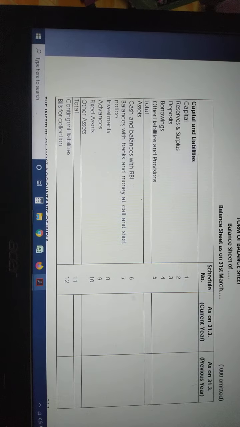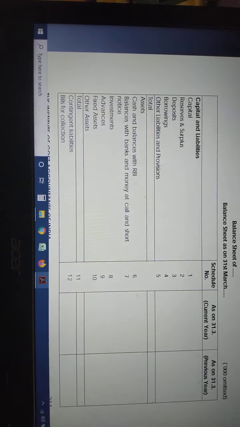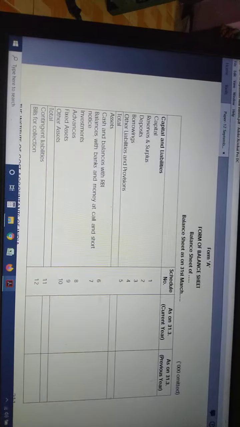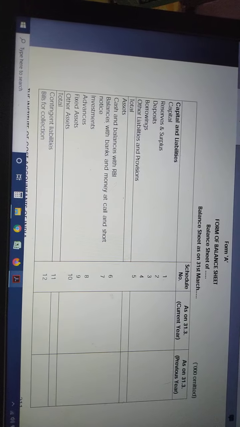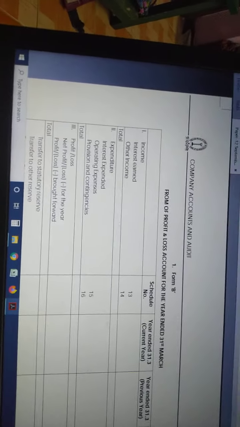You have to memorize and you have to also try to understand the things logically, okay? What is the meaning of all those items also you should try to understand, and the most important thing is you have to present this as it is in the examination, okay? So this is your Form A. After Form A you have Form B. That also we discussed.